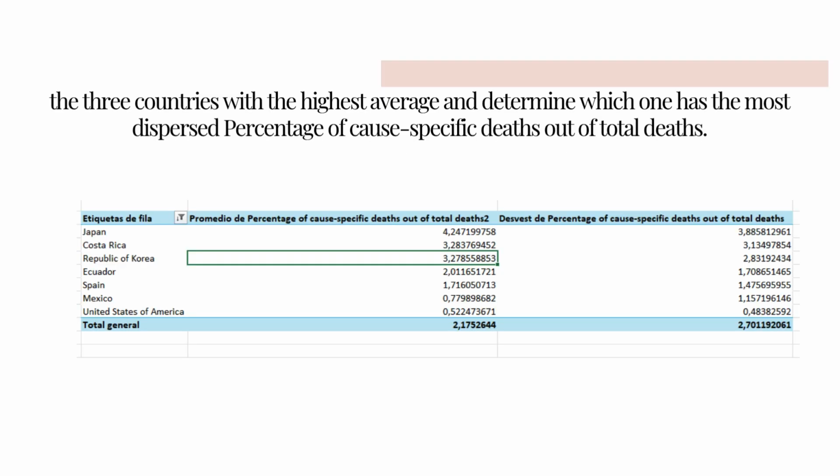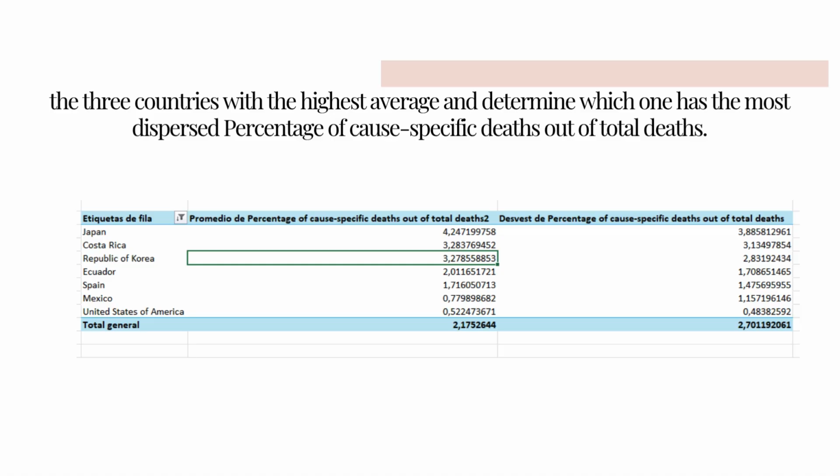Next, I identified the three countries with the highest mean values, and I also added Ecuador, Spain, United States, and Mexico. So the results, as you can see, the countries with the highest average percentage were Costa Rica with 4.25%, then Costa Rica with 3.28%, and then South Korea with 3.28% too. And then I added the rest of the countries.